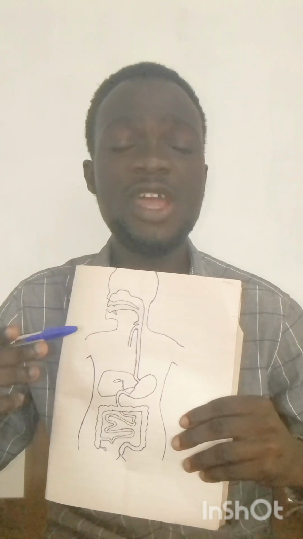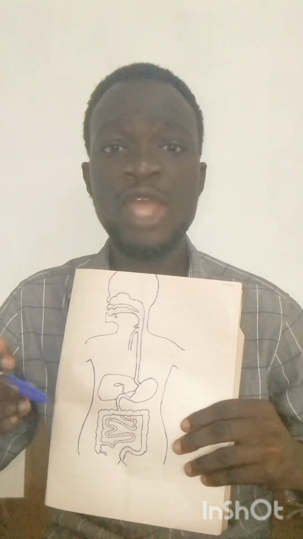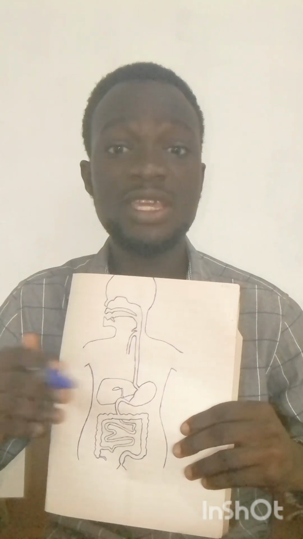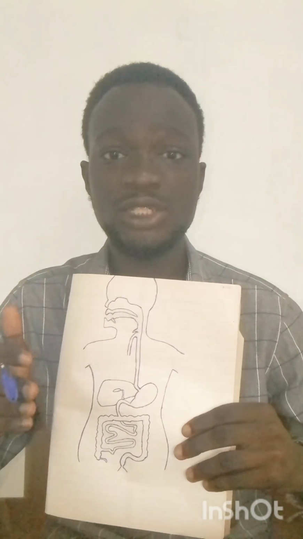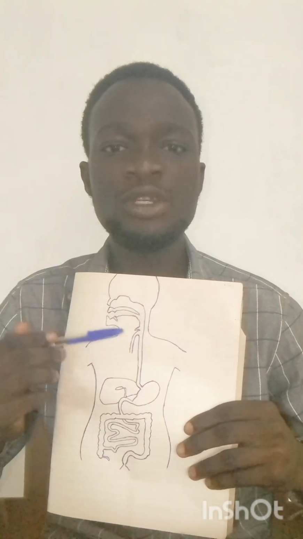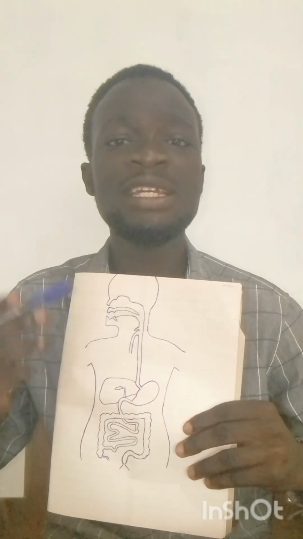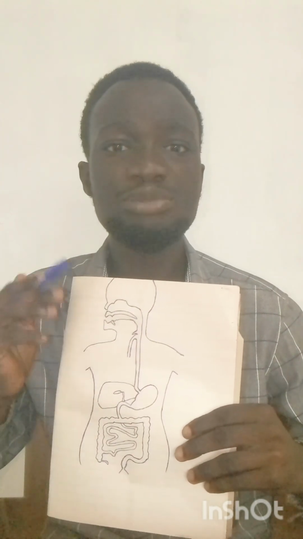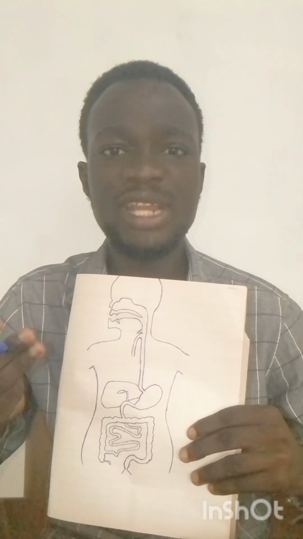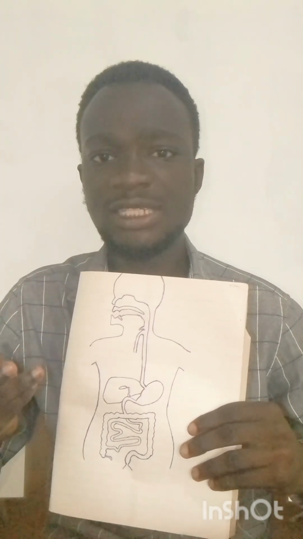The salivary gland is very important when it comes to digestion. Every structure in the mouth is key and has an important function to perform. So let's begin with the function of the salivary gland, which is just beneath the tongue. One major function of the salivary gland is to produce saliva. Saliva has three components: the water component, the mucus component, and the salivary amylase.